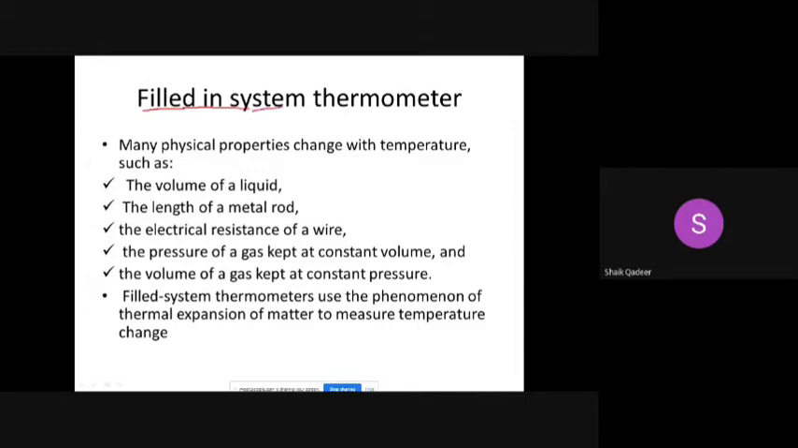What is a filled-in system thermometer? The thermometers which are continuous in nature, right? What do you mean by continuous? The output is not finite. The output contains many values. That is called a continuous system.